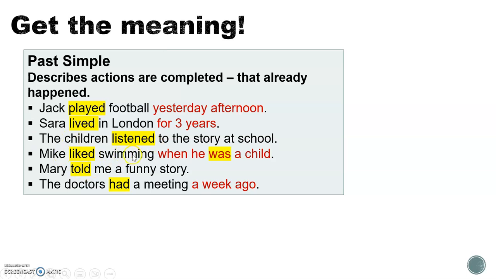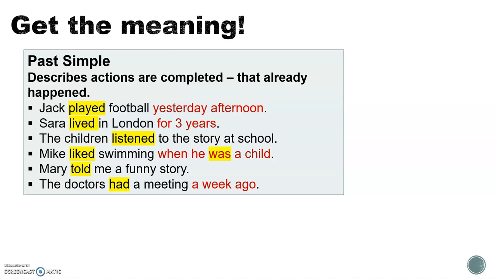Mike liked swimming when he was a child. So we know what he liked. He liked swimming. And we know more or less the time period, when he was a child. We understand that Mike isn't a child anymore. He's probably grown up. Mary told me a funny story. We know it happened in the past, but we don't know exactly when.